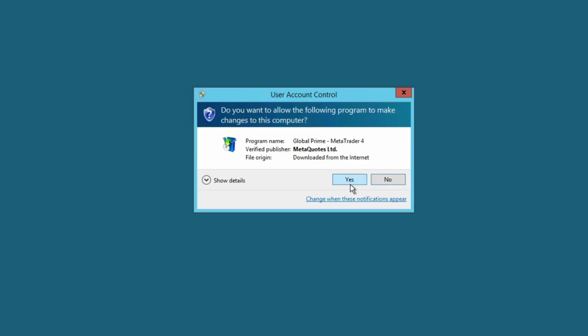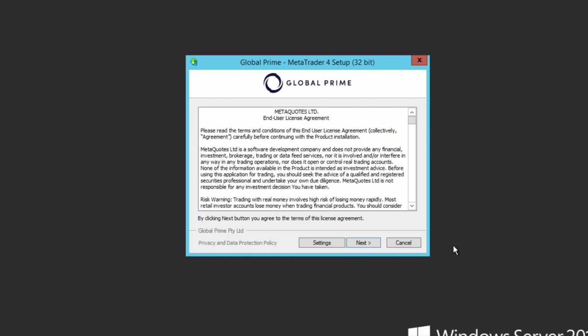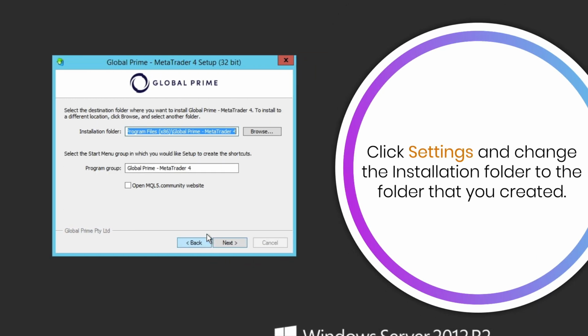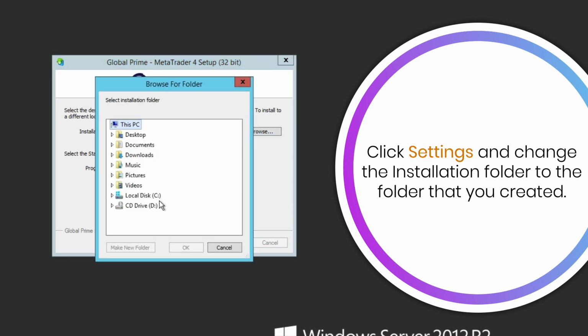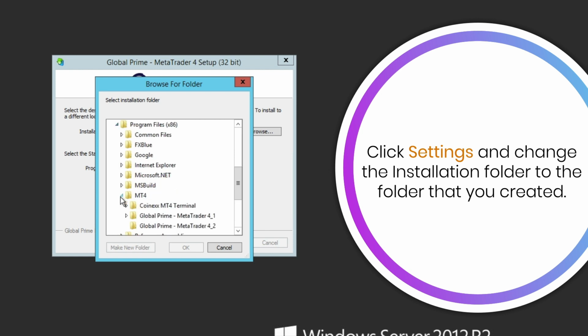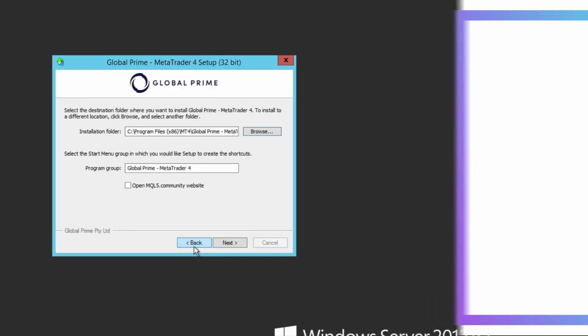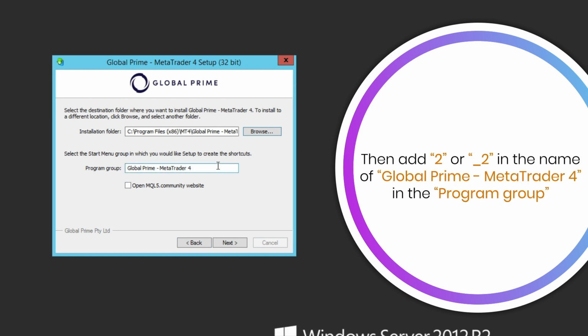Click Yes. Then click Settings and click Browse. Go to the new folder that you created for the second MT4 and select the folder. After that, rename the program group based on the name of the installation folder.